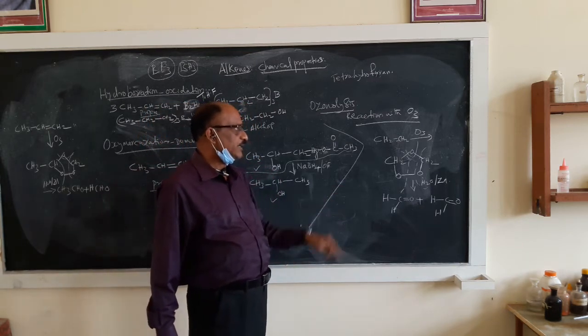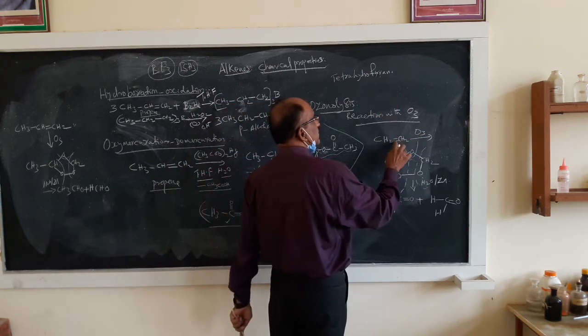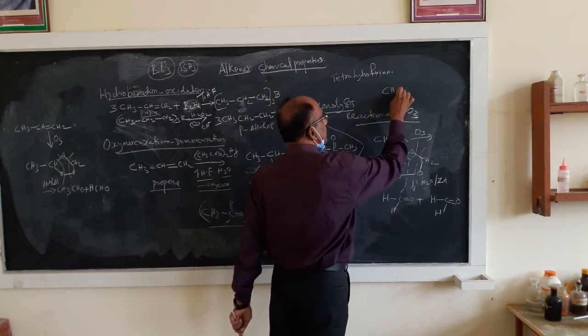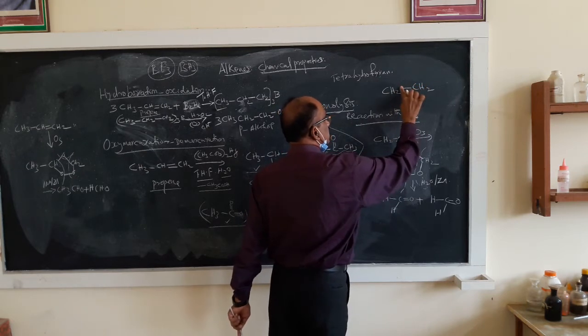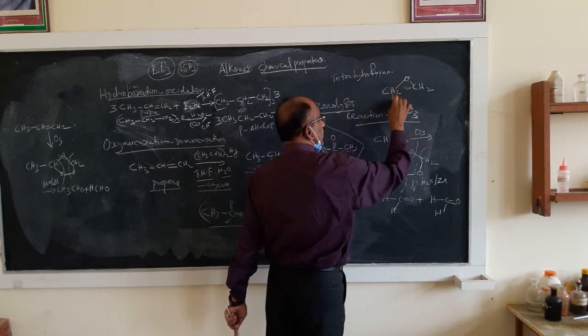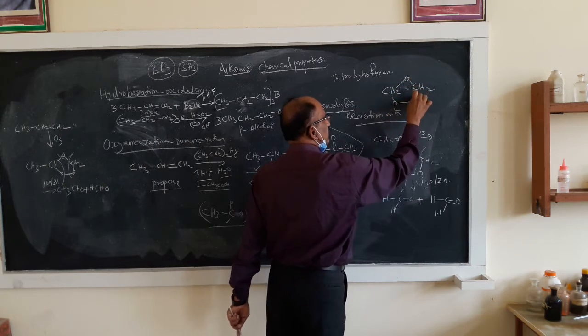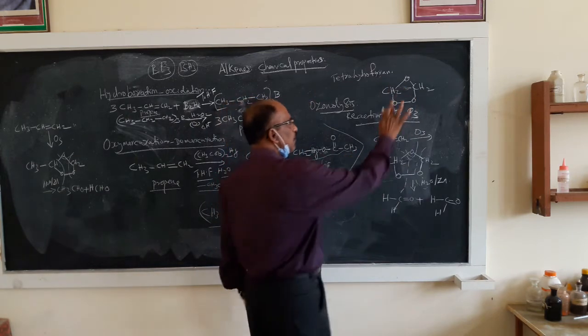So in the symmetrical alkene, you can see the ozone molecule is adding. This is opening. I am writing here again. CH2 double bond CH2 was here and that was changed into an oxygen atom, another oxygen atom is adding, so you are getting a compound like this. This middle bond is gone.